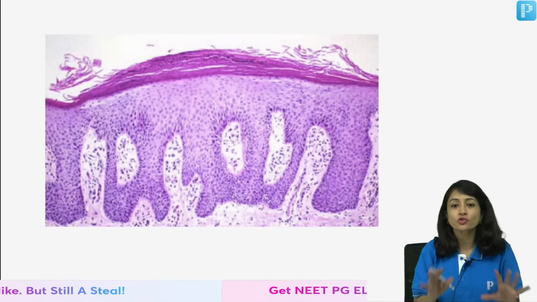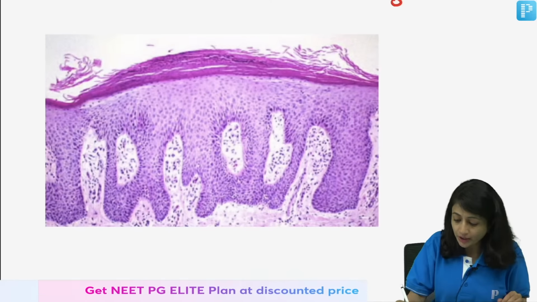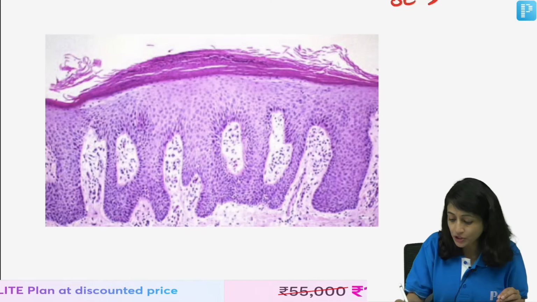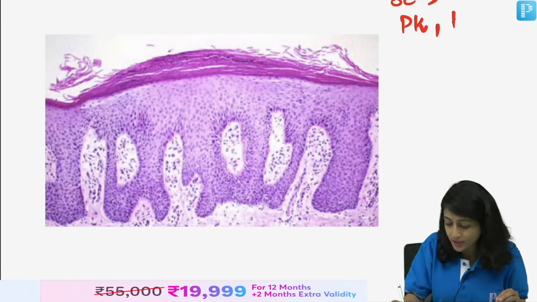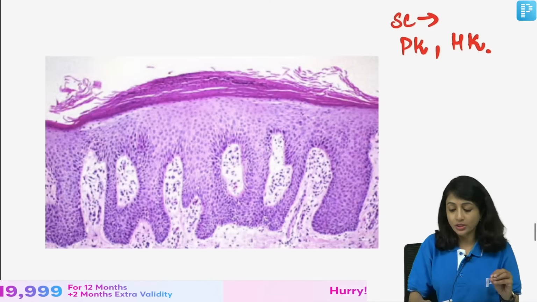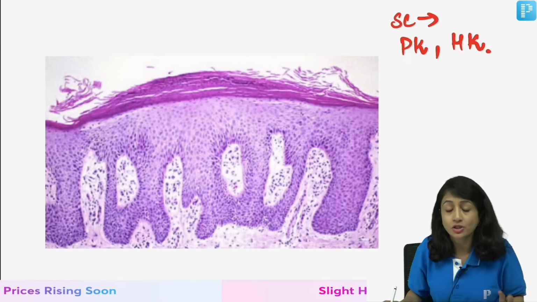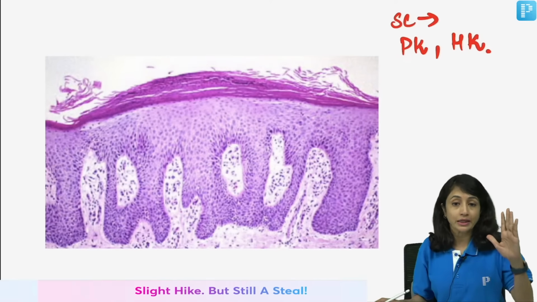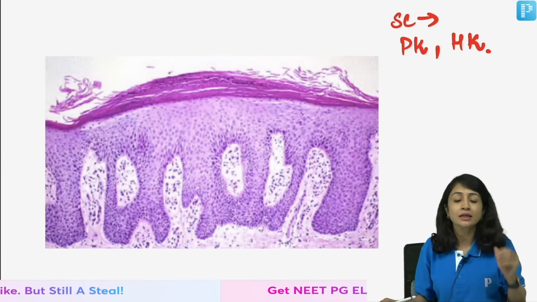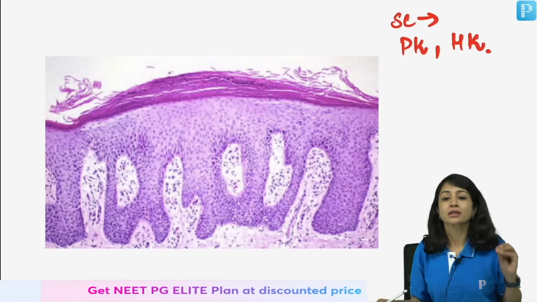We will revise the features from top to bottom. So, in stratum corneum, what is the most important feature? You see parakeratosis and you see hyperkeratosis. Parakeratosis is retention of nuclei and this is a feature of psoriasis. Also a feature of arsenical keratosis. Parakeratosis is seen in, and they give you this question, arsenical keratosis.